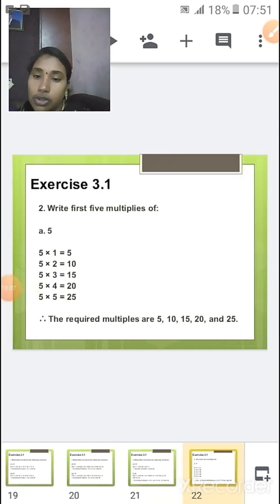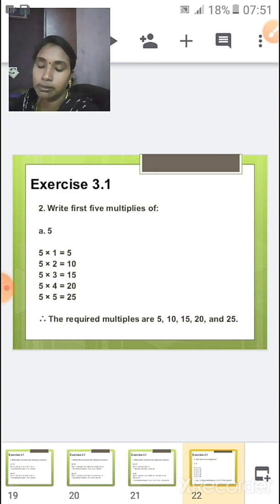So next we will go to the second sum. Write the first 5 multiples of 5. It is very easy. You have to write the 5 table for 5 times. So 5 1s are 5, 5 2s are 10, 5 3s are 15, 5 4s are 20, 5 5s are 25. The required multiples are 5, 10, 15, 20 and 25.